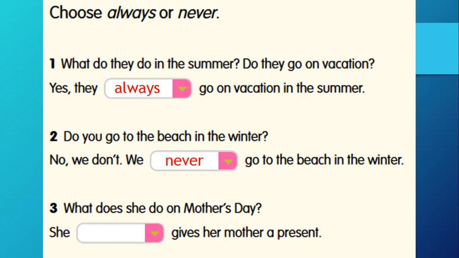Number three, what does she do on Mother's Day? Well, we're talking here about giving a present to her mom. And this is something that she does all the time. Mother's Day after Mother's Day after Mother's Day. So this is always. It's positive. She always gives her mother a present. Okay, remember that. Always is for things we do all the time. Never is for things we don't do. Not today, not tomorrow, not anytime.